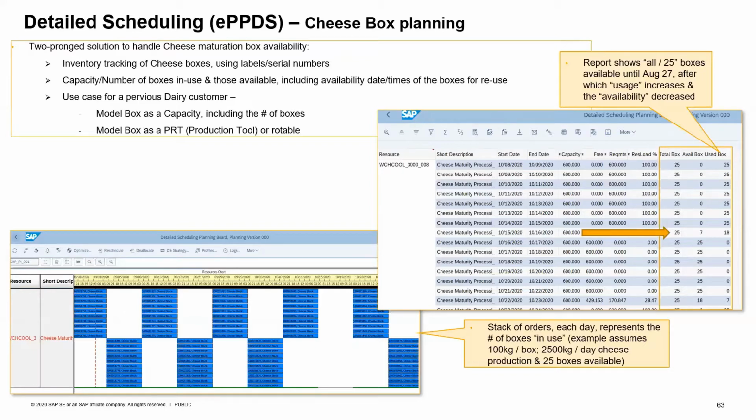Planning takes care of demand supply matching, shelf life maturation, raw milk balancing, raw milk composition based balancing, etc. We talked about scheduling being the tool where the orders are finitely scheduled, sequence optimization is taken care of, and simulation capabilities being the backbone of PPDS.